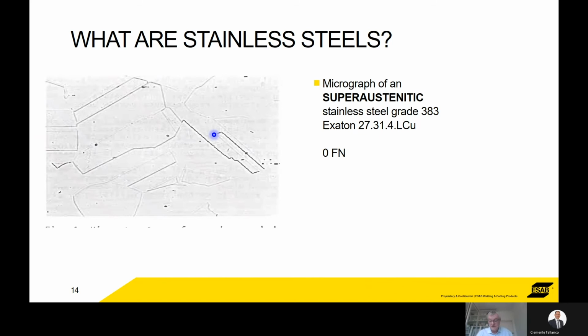Interpass is critical. Absolutely keep it below 150 degrees centigrade, for example. And we'd advise the weld bead shape to be either flat or convex. So you don't want a great big bead sat on top of the metal.